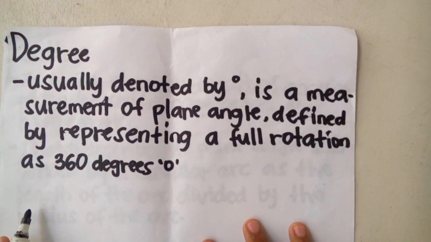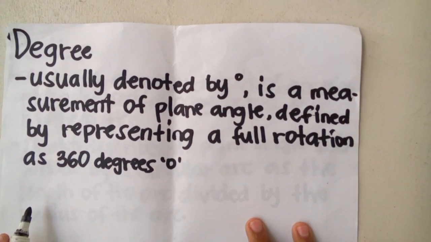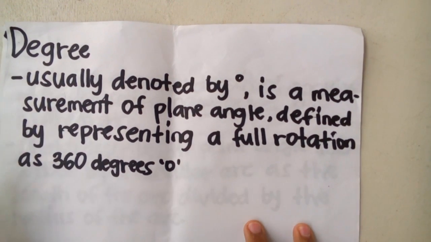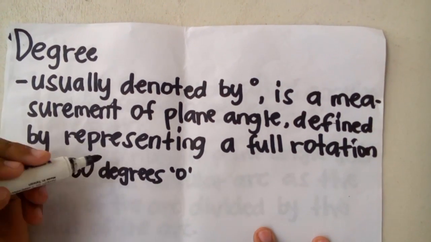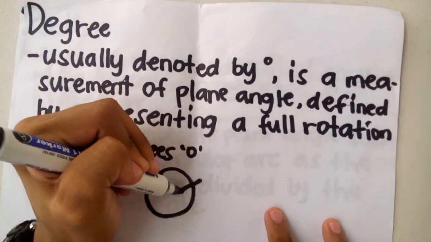Degree. As for Wikipedia, it is usually denoted by a degree symbol and is a measurement of plane angle defined by representing a full rotation as 360 degrees. So 360 degrees is like this.